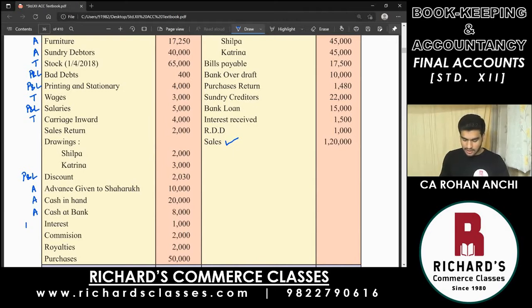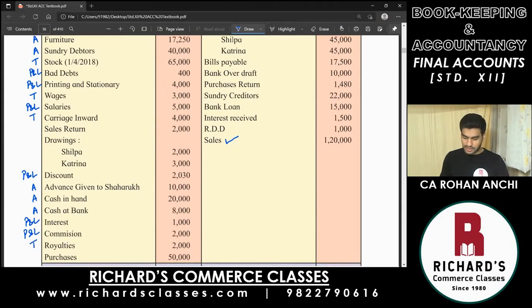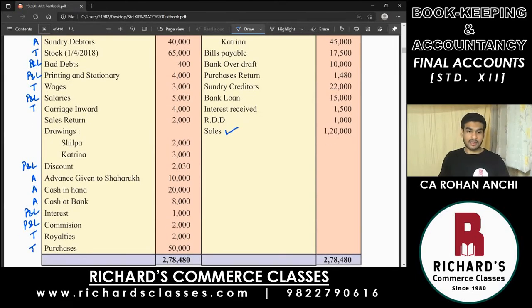Interest is an expenditure, profit and loss account. Commission, profit and loss account. Royalties goes to trading, and purchases also goes to trading account.